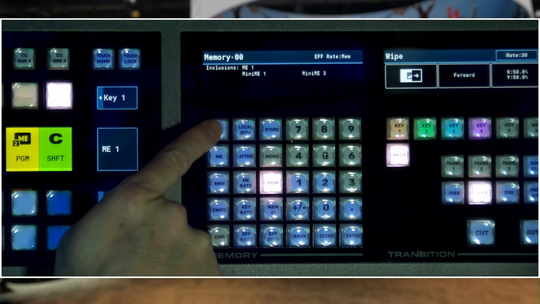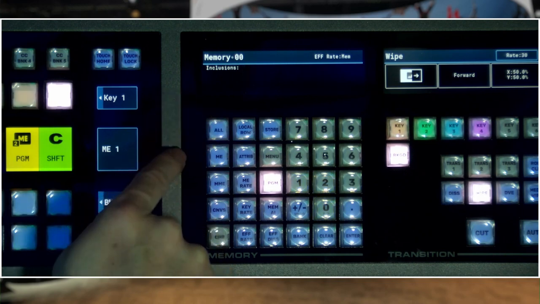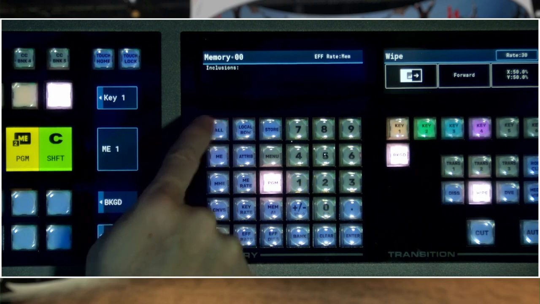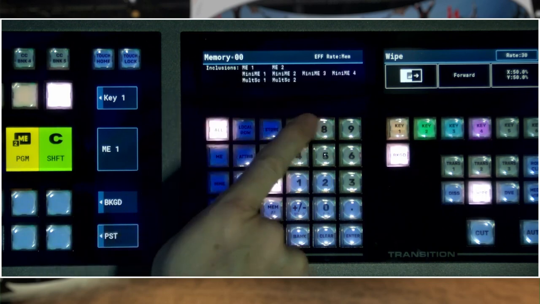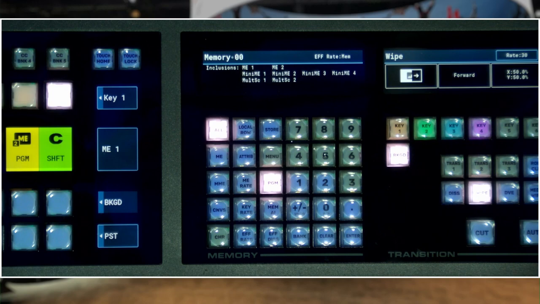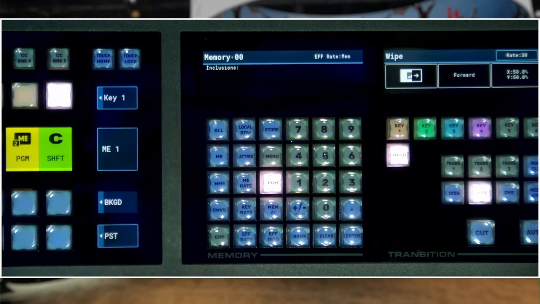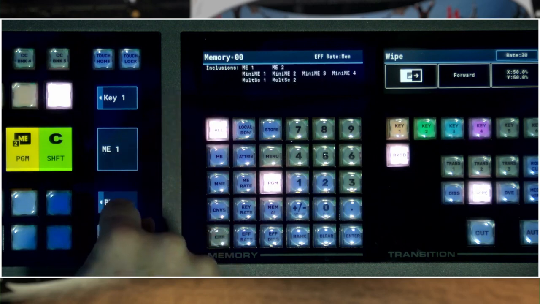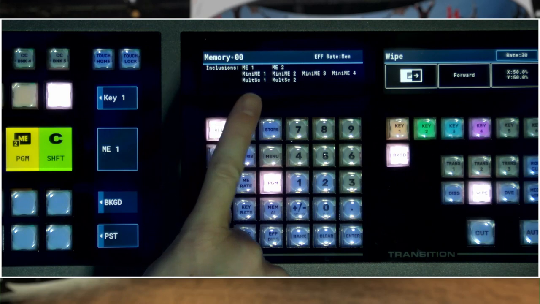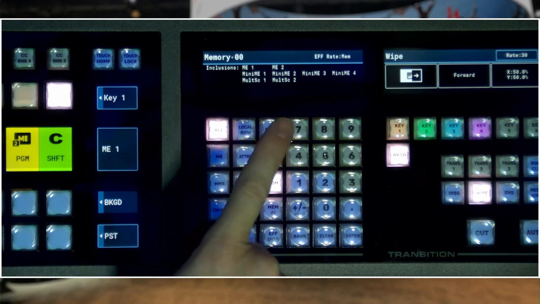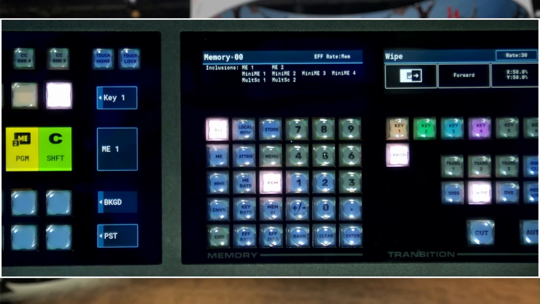The All button is a quick access to include or uninclude all inclusions. So if I quickly want to clear this out, I can press the All button and now I will recall nothing. With it lit up, I can see that every one of my MEs, my mini MEs, and my multi-screens are included.